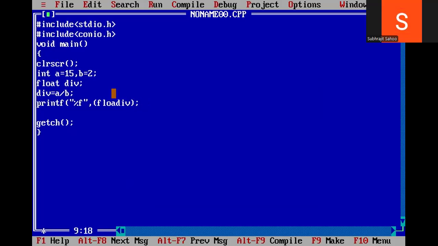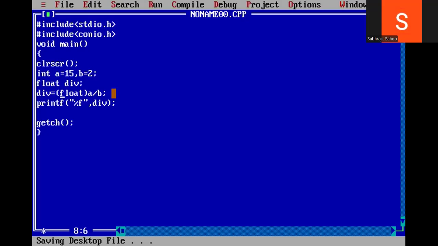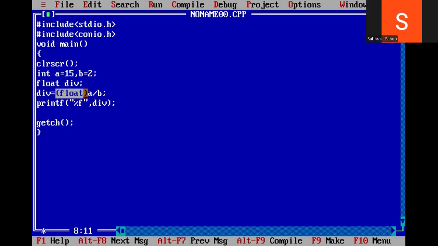One minute. Here, not. Use it here. Okay, float a by b. Alt F9, Control F9. Now it printed 7.5, 7.500. So this is my correct answer. Because of this float, I got the correct answer here. This is nothing but explicit typecasting.